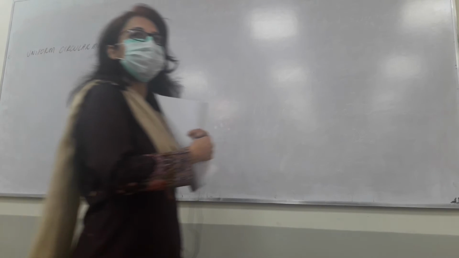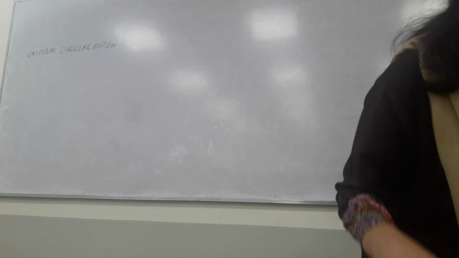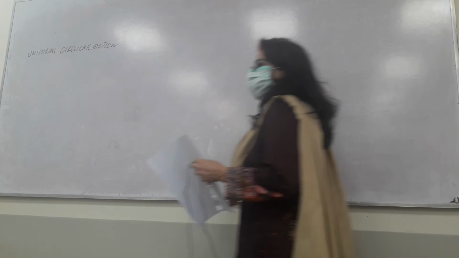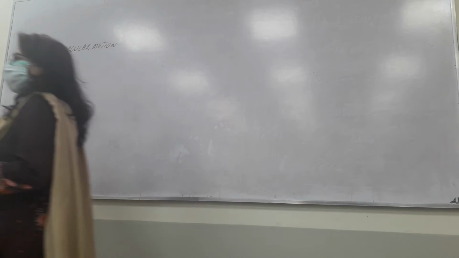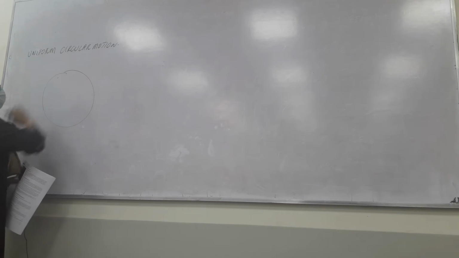Circular motion means you are moving in a circle. What's the example of a circular motion? Centripetal motion. Centripetal force, centripetal motion. What is centripetal force? And what is centripetal acceleration, for example? What do you mean by centripetal? Circular motion means the motion is along a circle.